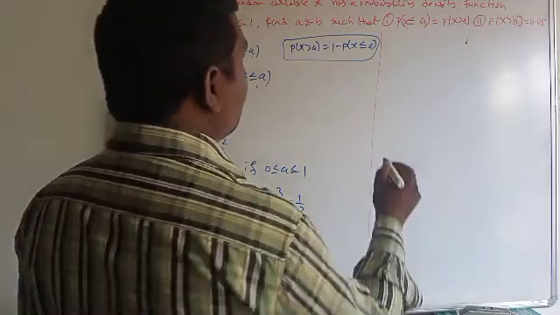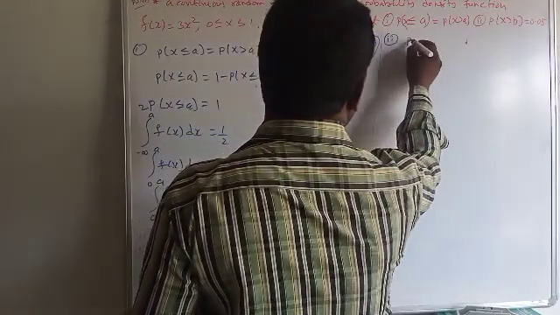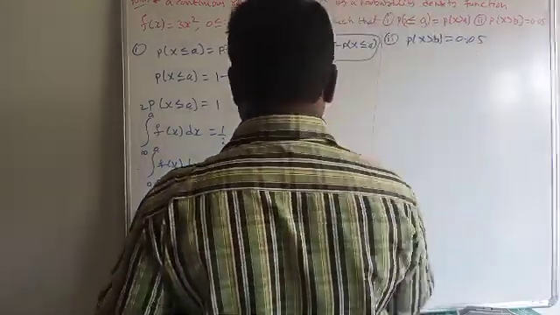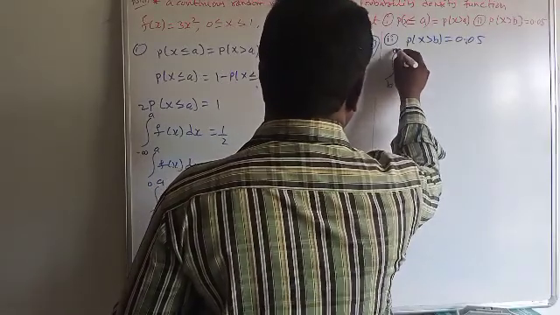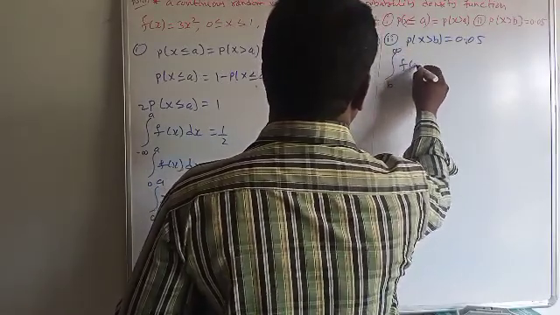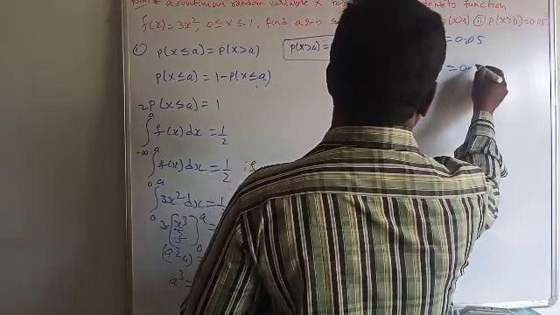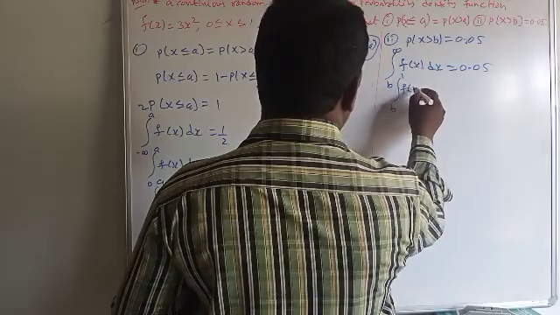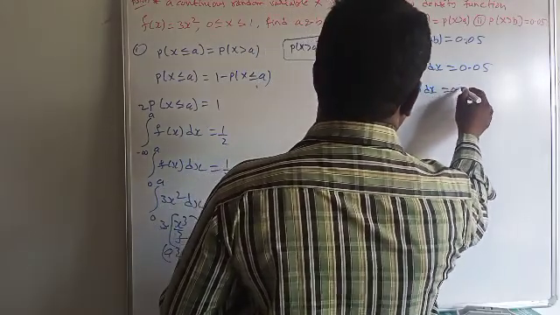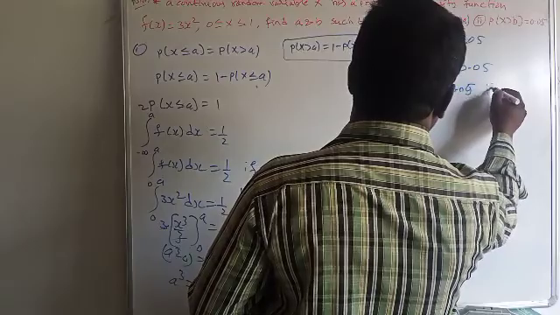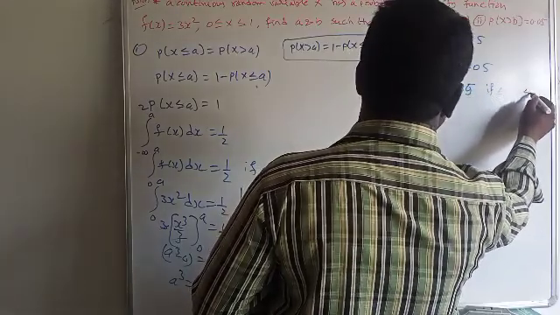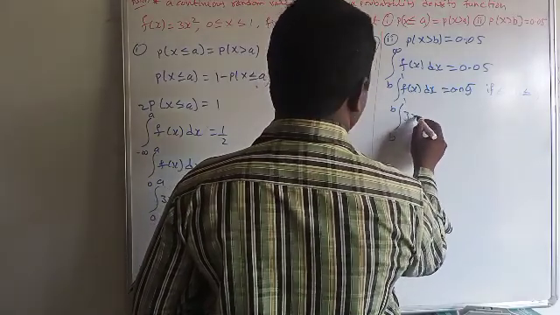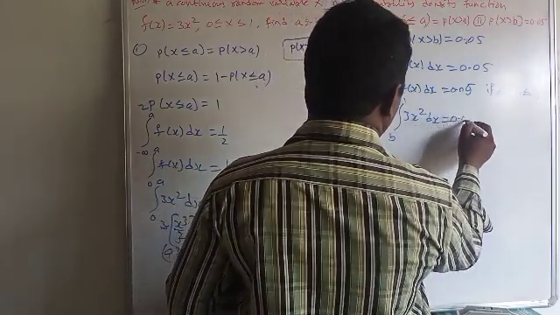Similarly, the second one. What is the second point? Probability of x greater than b is equal to 0.05. Probability of x greater than b means integral b to infinity f of x dx equals 0.05. And b to infinity can be b to 1 f of x dx. What is the condition here? If 0 is less than b is less than or equal to 1, what is f of x in this interval? Integral b to 1, 3x square dx is equal to 0.05.